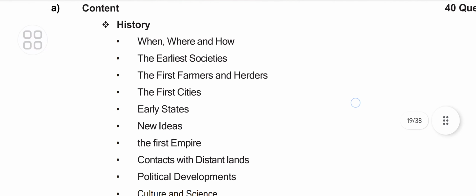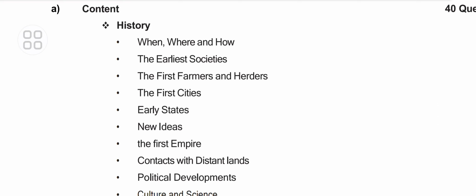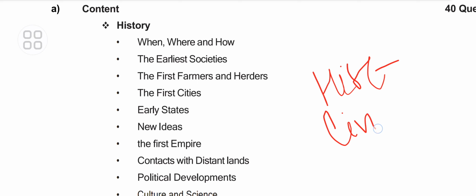Then social studies, history and civics are there, where from class 6 it is divided into two parts. Okay, one is a history book and one is a civics book.